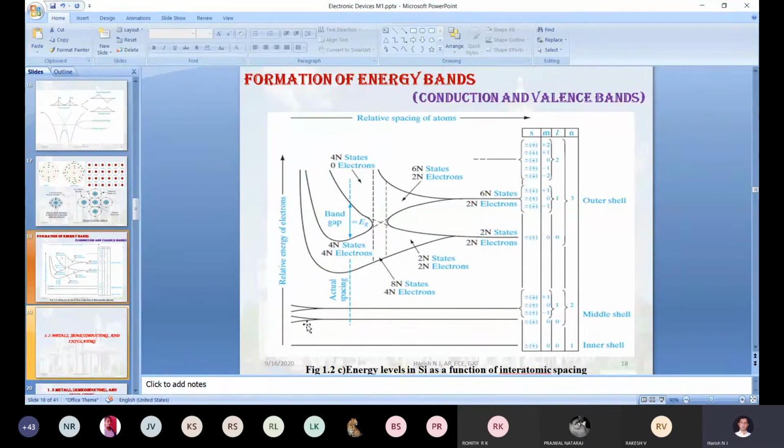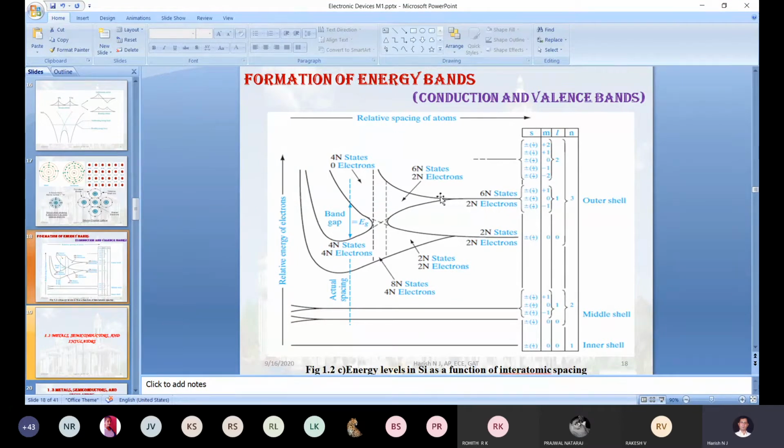Very minimal means, check it out, where the 2s and 2p branching starts, which we call interacting. So only when you keep a very minimum distance between the two atoms will the inner core, the first or second orbital, start interacting. But anyway, we do not need this discussion here. We will look at the outermost layer, 3s and 3p.